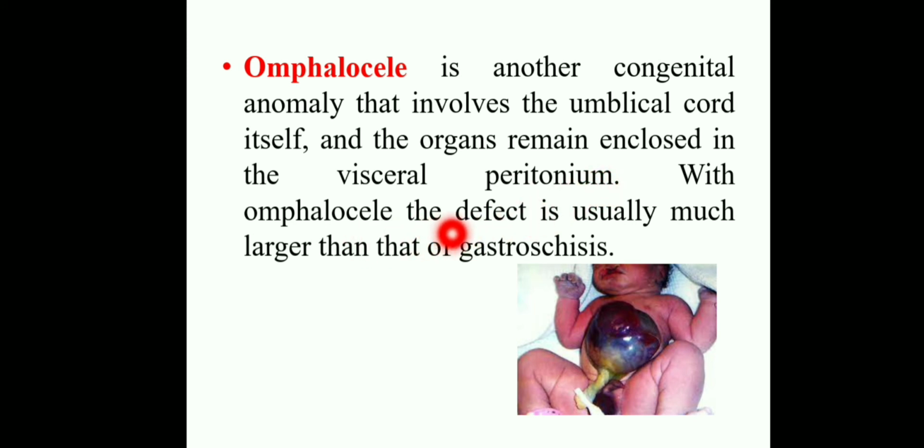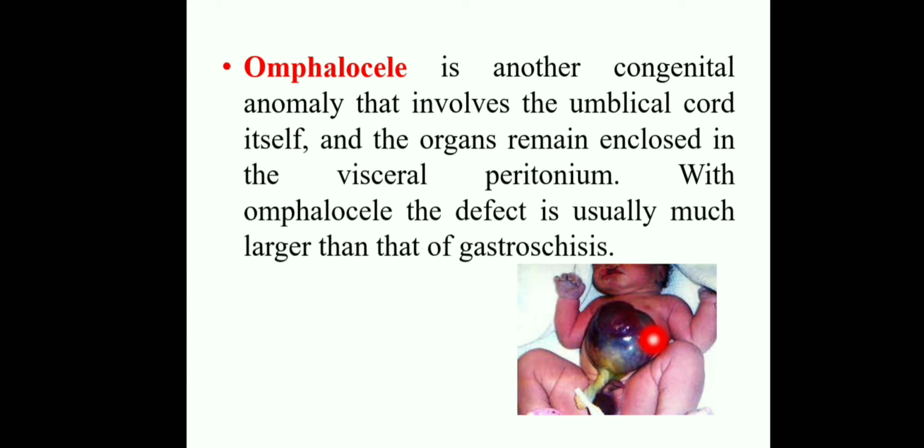With omphalocele, the defect is usually larger than in gastroschisis. I said, how many centimeters is the opening? Less than 4 centimeters in gastroschisis, but in omphalocele it is more. In gastroschisis there is no covering layer, but in omphalocele the organs are enclosed in the visceral peritoneum, some covering layer is there.